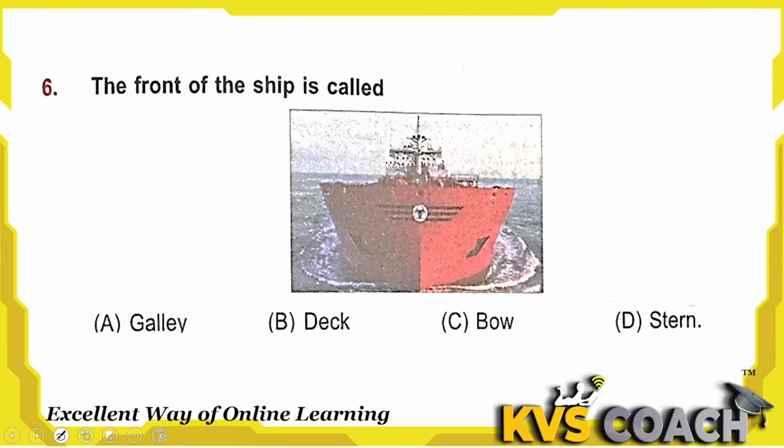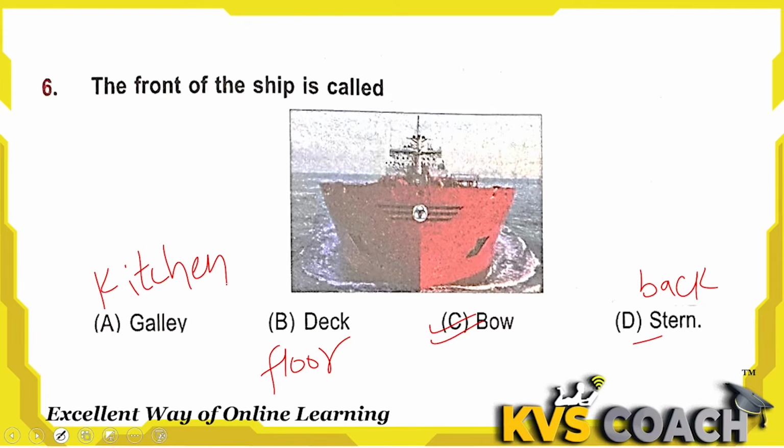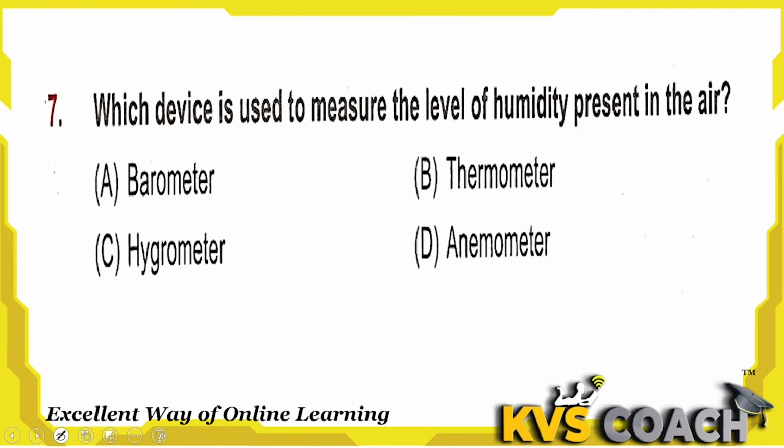Next is, the front of a ship is called the bow. Okay. And the back of the ship is the stern. This is the back. And the deck is the floor of the ship. Okay. And the galley is the kitchen of the ship. These are the names of the different parts of the ship, but the front part of the ship is known as the bow. C is the right answer here. Next is, which device is used to measure the level of humidity present in the air? The level of humidity can be measured by a hygrometer. Okay.